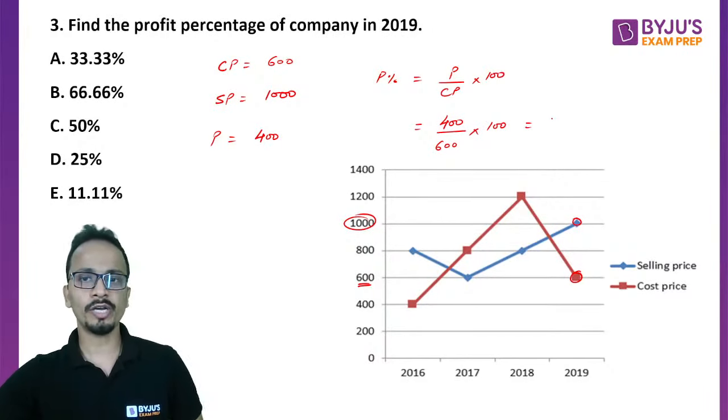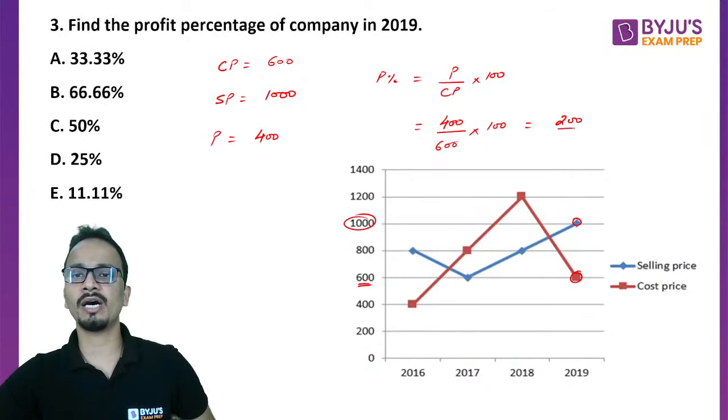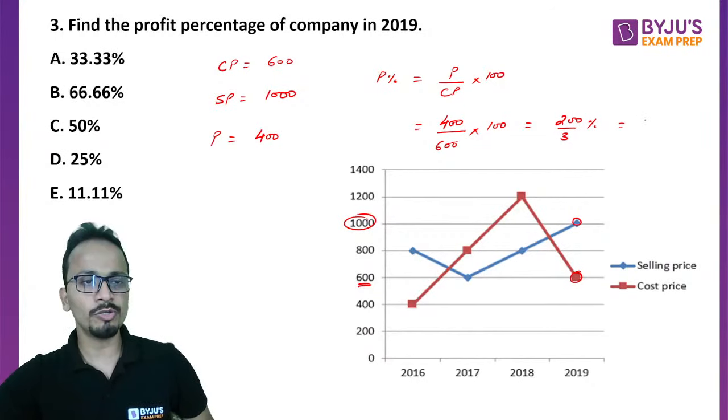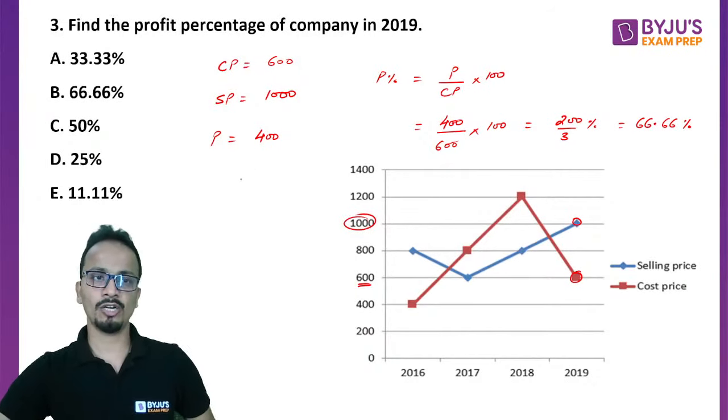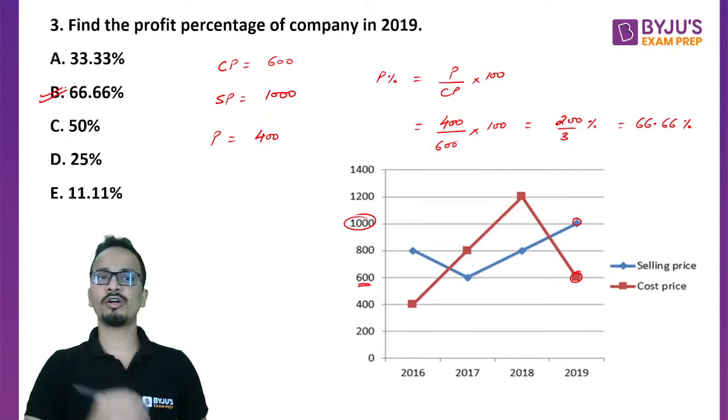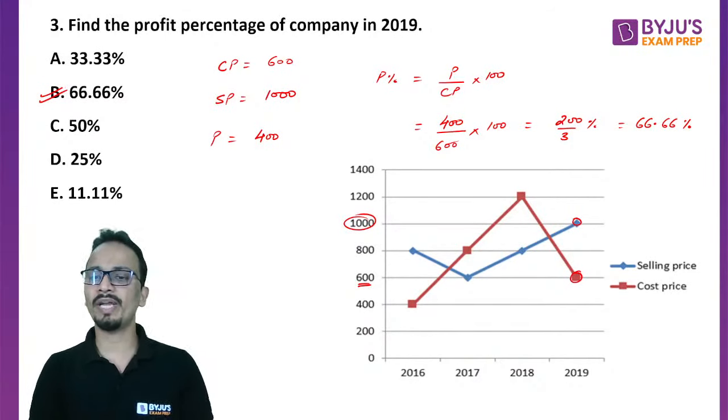If you solve this, cancel, it is 400 upon 600 times 100, or 200 upon 3 percent profit. Now, since options are given in decimals, I'll convert this fraction into decimals. So 200 upon 3 is nothing but 66.66 percent. So 66.66 percent will be the profit for the company in the year 2019.